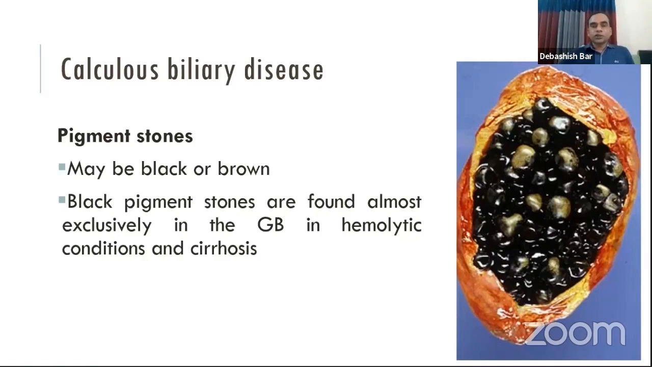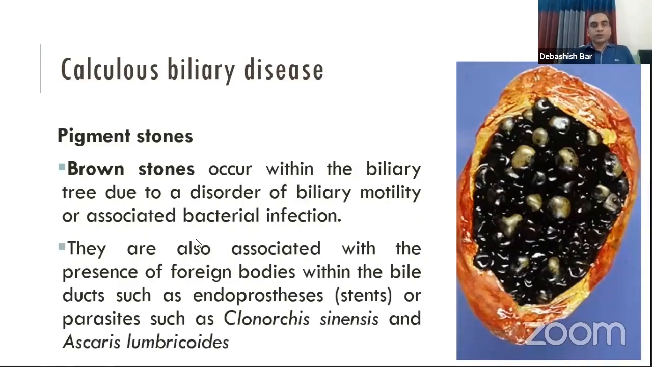Black stones are usually found in the gallbladder in hemolytic conditions and cirrhosis of the liver. The brown stones occur within the biliary tree due to disorders of biliary motility and associated bacterial infection. So, we have to know that brown stones are usually associated with bacterial infections of the biliary tree. Sometimes they may be associated with an endoprosthesis within the bile duct, that is stents, and some parasites within the bile duct, that is Clonorchis sinensis and Ascaris lumbricoides.